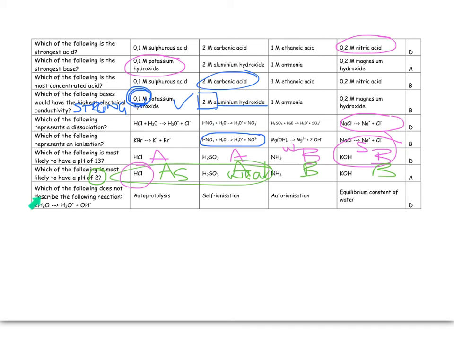Which of the following does not describe the following reaction? This is when water spontaneously breaks up into its ions. It doesn't do this very well. I mean, the Kc value is 10 to the negative 7. It's really small, but it is known as autoprotolysis. It is called self-ionization. It takes itself and it makes ions. Auto-ionization, all by itself makes ions. The equilibrium constant of water, no, that's Kc or Kw, and that is equal to 1 times 10 to the negative 7. So this is your incorrect one, the one that does not describe.